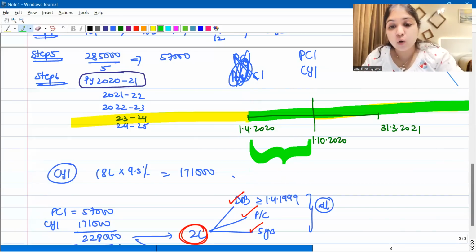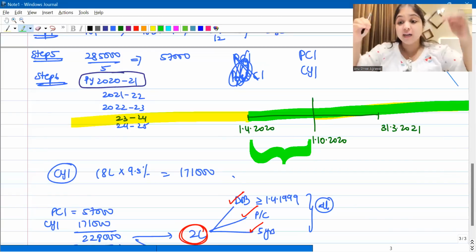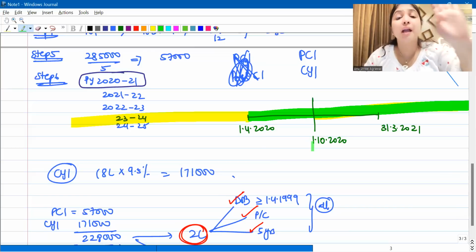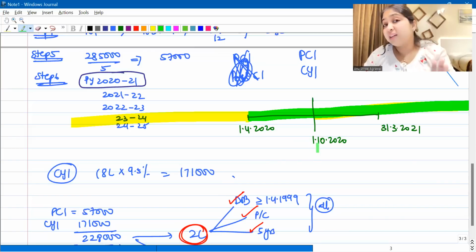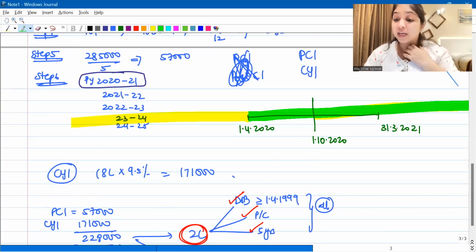You will put this period also under current year interest, and that is why we don't call it post-construction interest. We call it current year interest. Current year interest means, yes, no doubt a part of the construction is happening, but it is still the current year, it is still 2021. Yes, it is 2021. That is the reason why we call it current year interest. Is everybody clear with this?